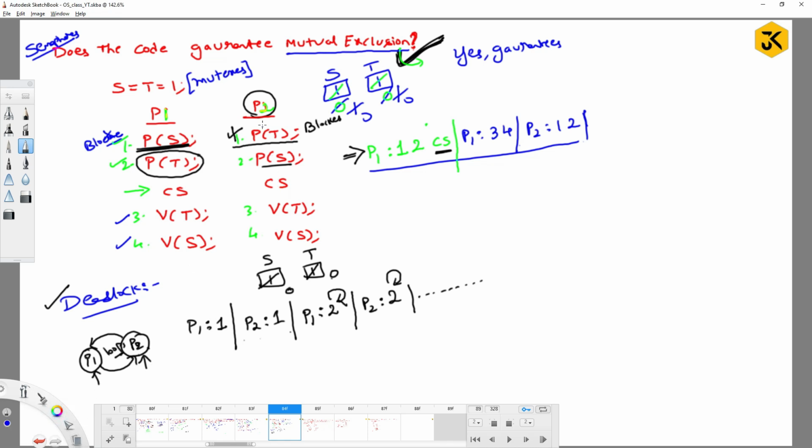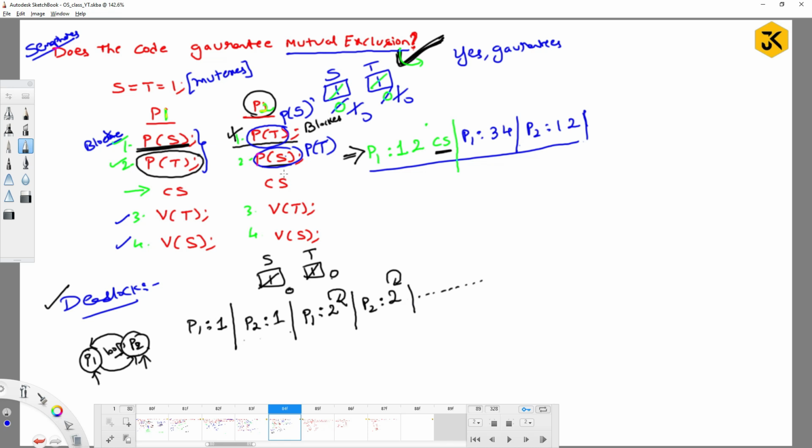Can we do something like this: instead of going with P of t and P of s, can I go with P of s and then P of t, the same way as I have written here? Just analyze it and you will understand what is happening.